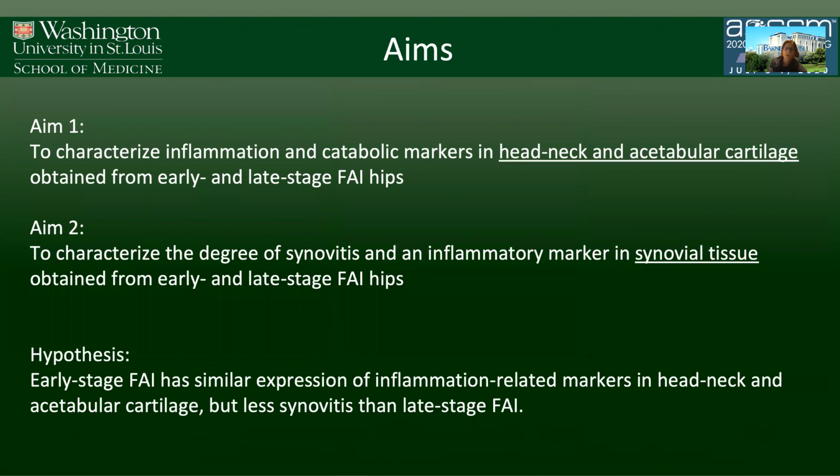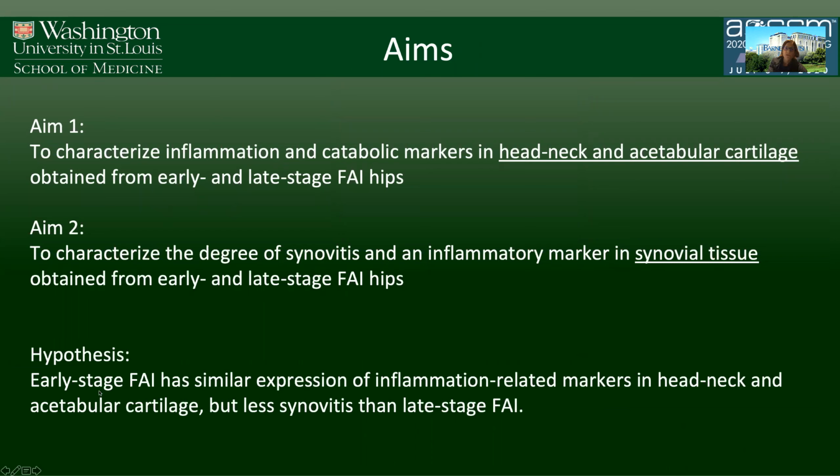So the next step was basically to characterize inflammation and catabolic markers in the head-neck and also acetabular cartilage obtained from patients with FAI CAM and late advanced arthritis. Secondarily, to characterize the degree of synovitis and inflammatory markers in the synovial tissue from these two groups.